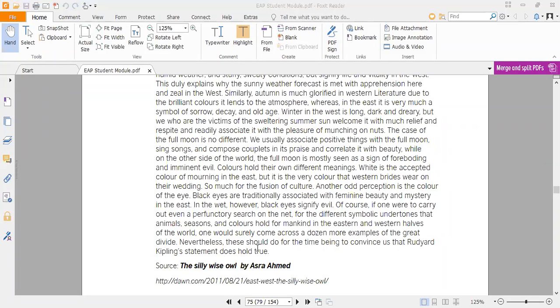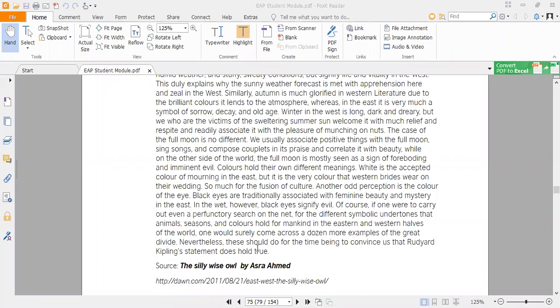Of course, if one were to carry out even a perfunctory, this means carried out without real interest, search on the net for the different symbolic undertones that animals, seasons, and colors hold for mankind in the eastern and the western halves of the world, one would surely come across a dozen more examples of the Great Divide.